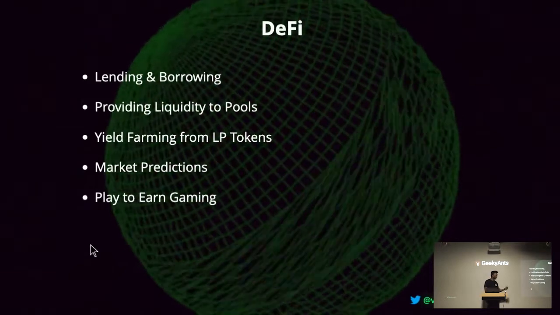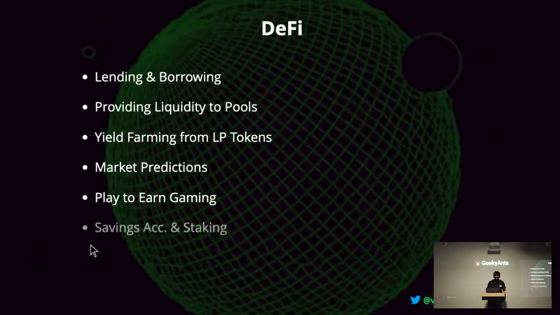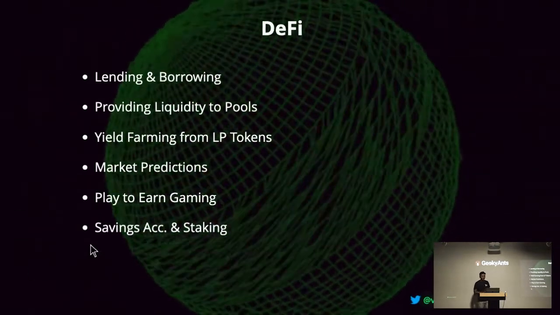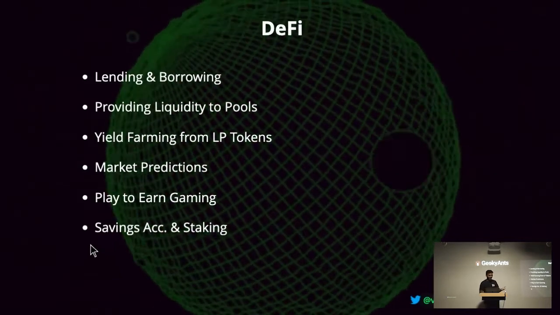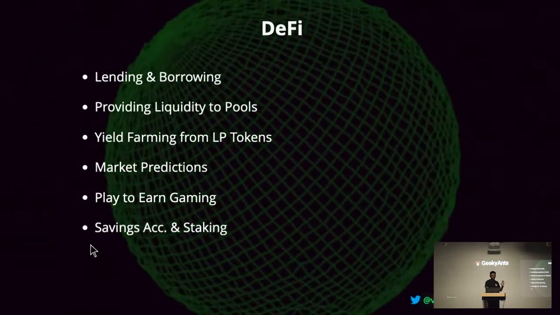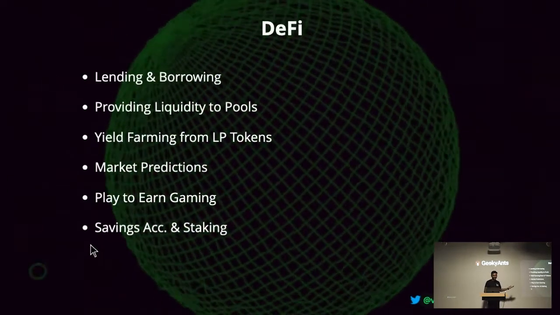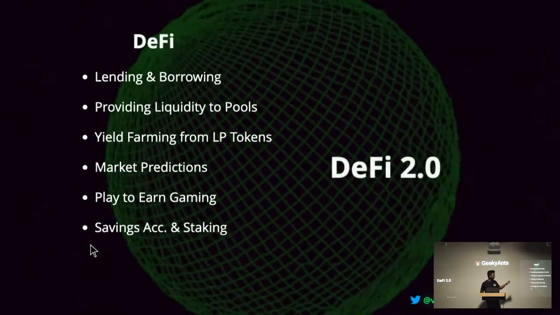Play to earn gaming. You game and you earn tokens. This also comes under DeFi. Then we have savings account and staking. What a bank does is they keep your money and give you 5-6% interest a year, and definitely crypto will give you more than that. So go and check out savings account and staking. You can always stake your tokens and earn extra income. So this is what DeFi does.